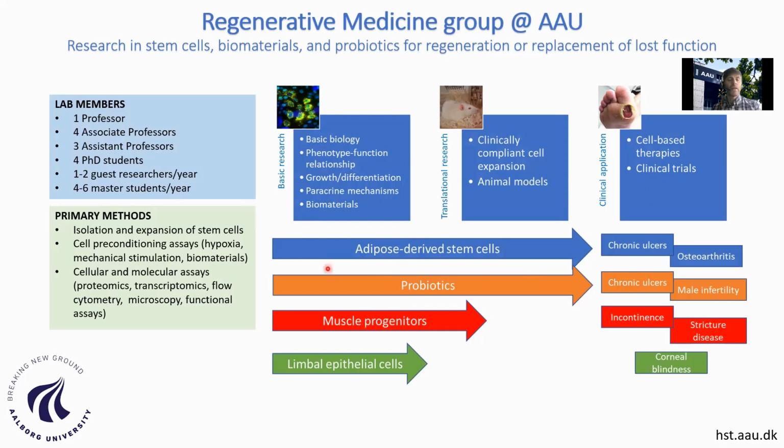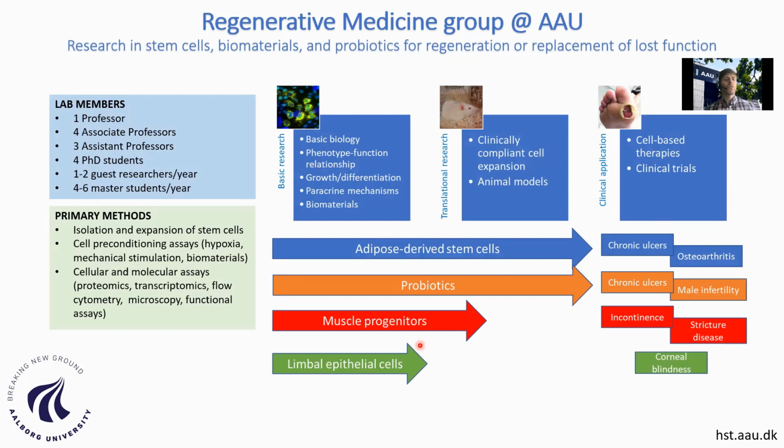So we have some areas, for example, adipose-derived stem cells, some of the areas where we work in which we already have some applications towards the clinical side, for example, in chronic ulcers and osteoarthritis. And we have some other applications within the group in the field of probiotics, muscle progenitors, the one that I mostly focus on, and also some work about limbal epithelial cells for the treatment of corneal blindness.